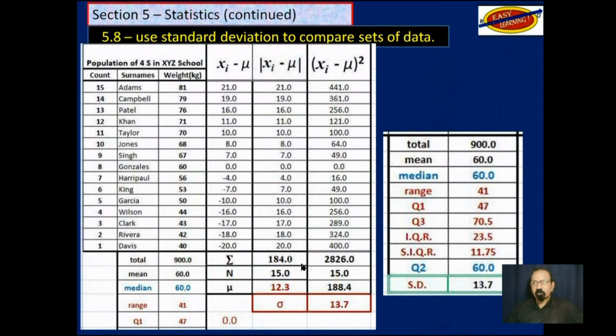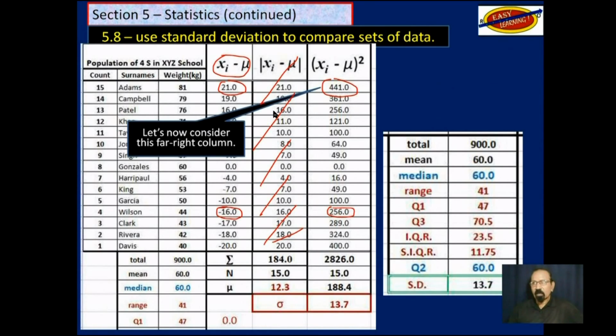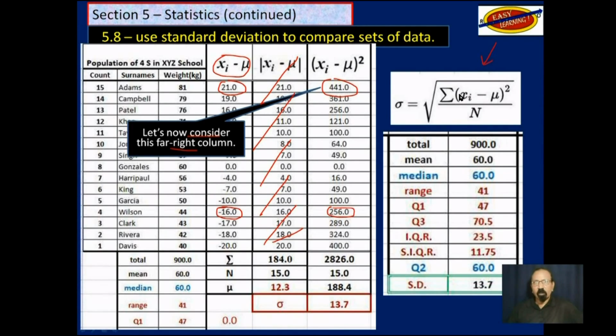So what was done? The mathematicians just decided they were going to ignore those and instead square these values. So that 21 squared becomes this, and this -16 squared becomes that. Notice the negative is gone. So once you square that, you will do something with it. Let's look at what was done as we consider this far right column. Actually, this is the formula that is used.